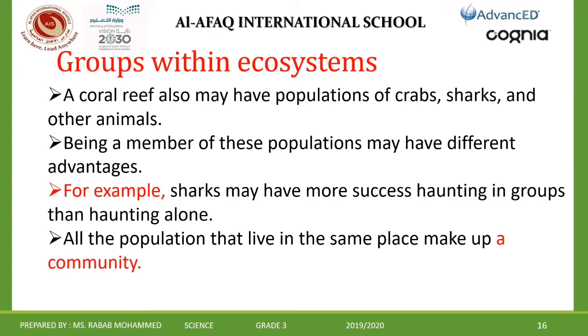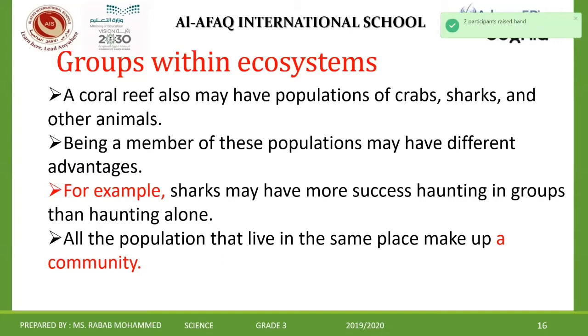Each group has the same kind. The first group are all fish. The second group also the same kind but crabs. The third group also the same kind but sharks. The fourth group also the same kind but clams. Clear? But all of them, where do they live at the end? They live in the same place, right?